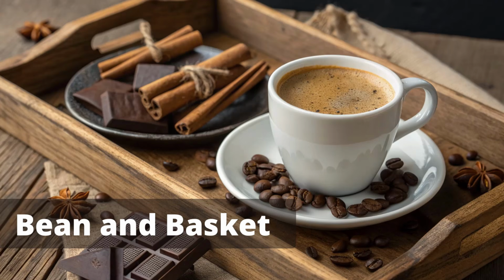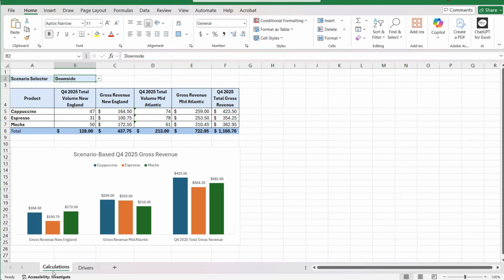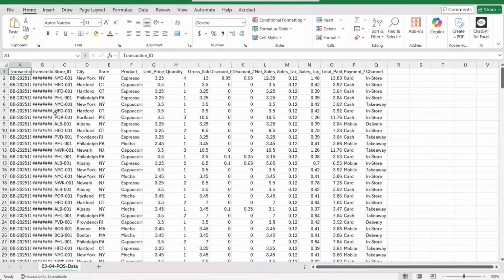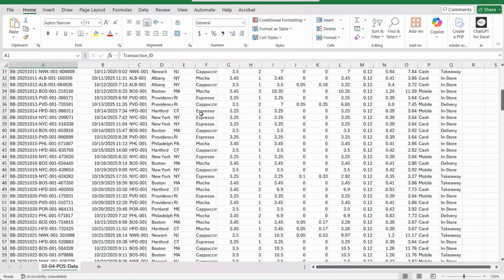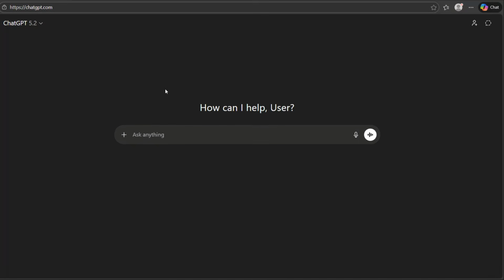Imagine it is month end. Here we have the financial model for the Q4 sales volume. It has 3 scenarios including base, upside, and downside projections for sales and subsequent revenue. On the other side, we have a raw CSV export from the point of sale system, which shows real numbers for Q4. In the AI-assisted workflow, we stop acting like a database and start acting like an investigator.